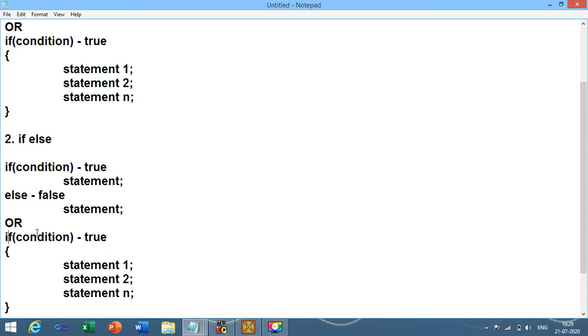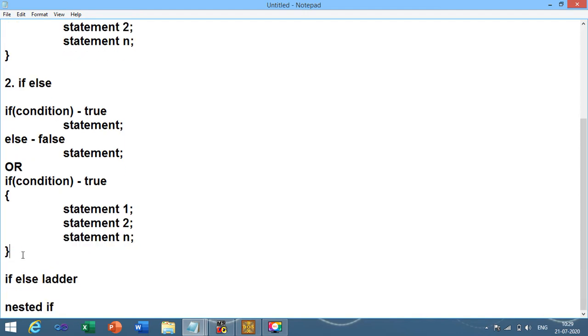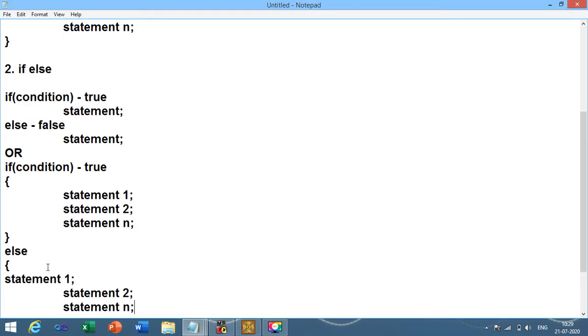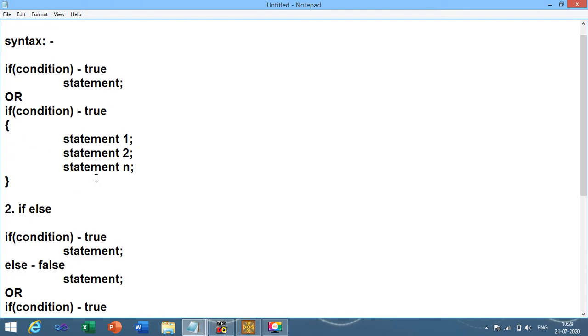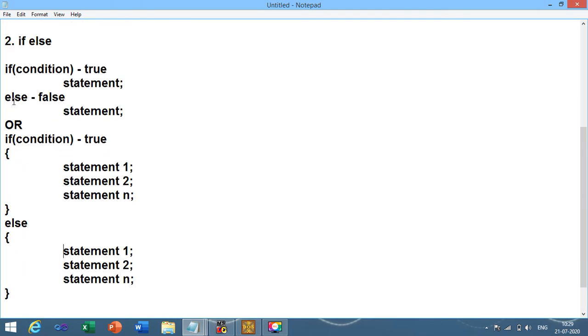If condition, true part, number of statements. Same for else. Else you need to apply brackets and number of statements inside the else portion. Let us repeat the syntax once again. If else is used when you want to apply the true part as well as the false part.